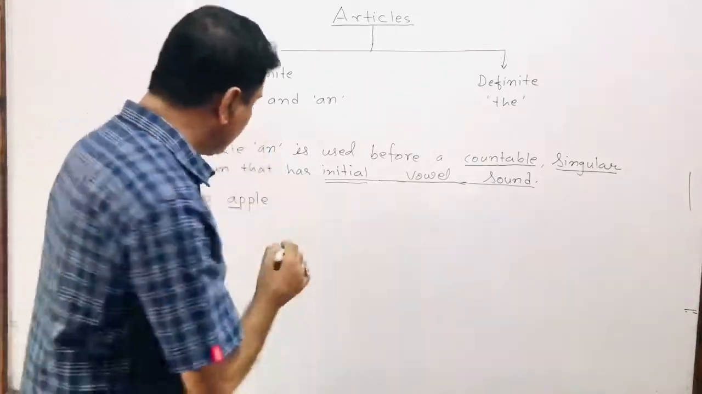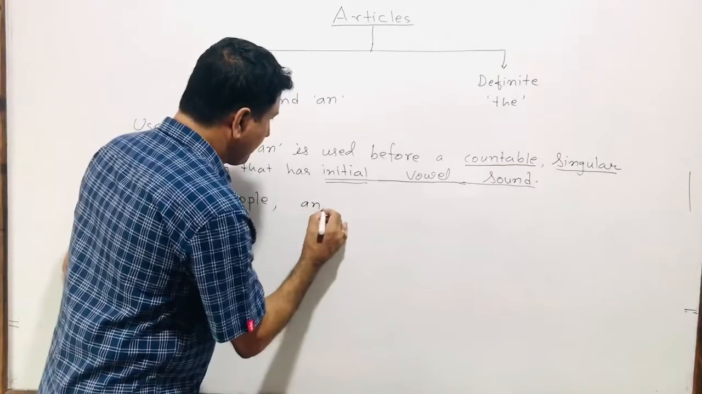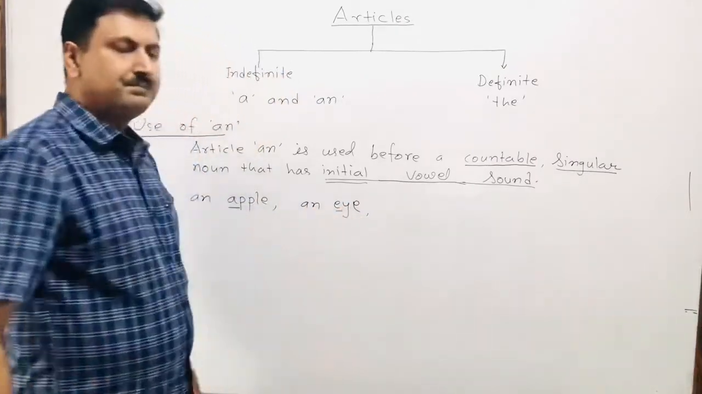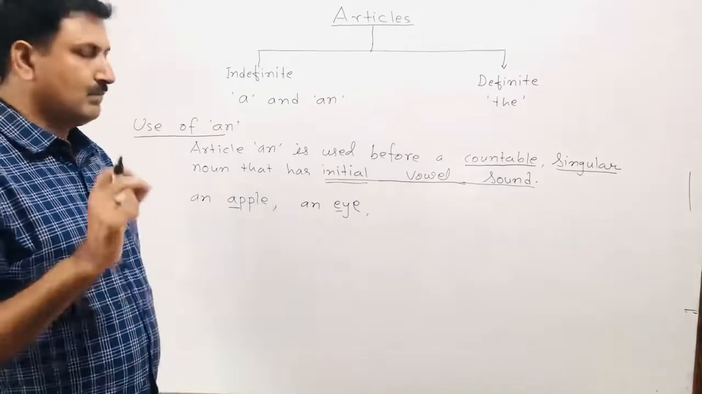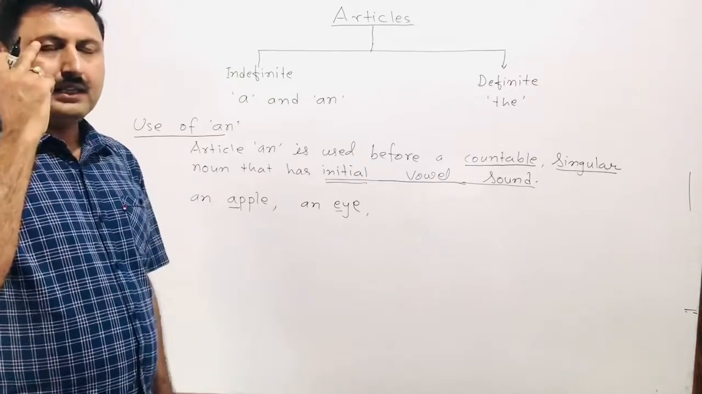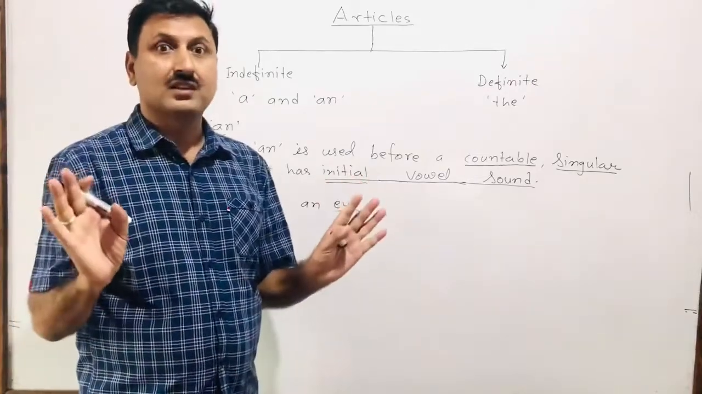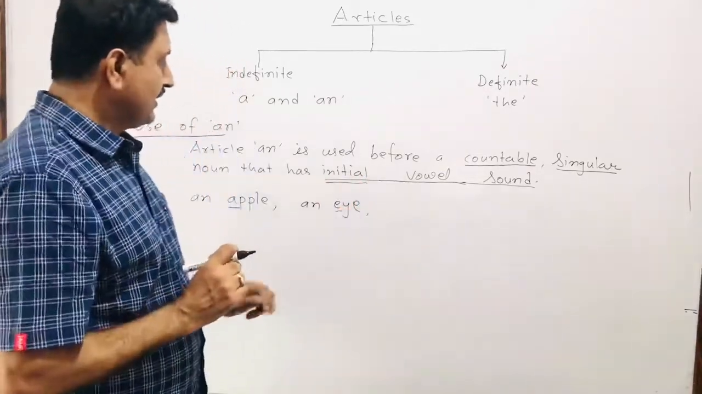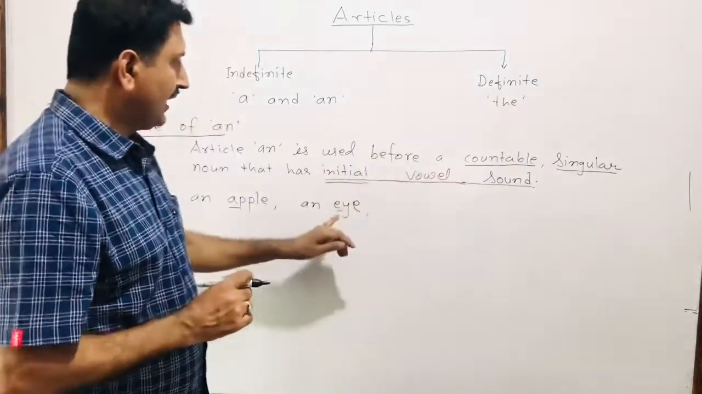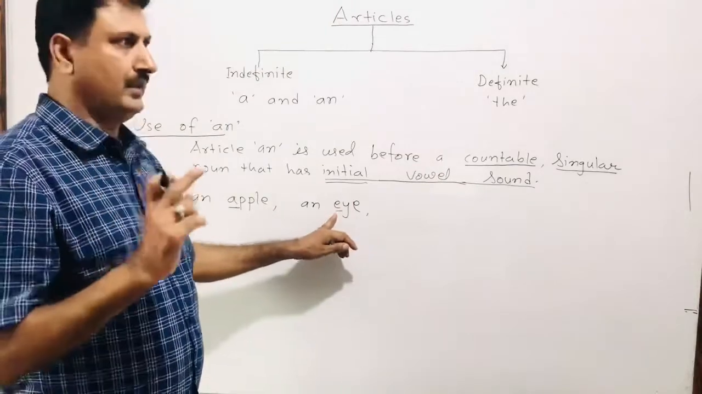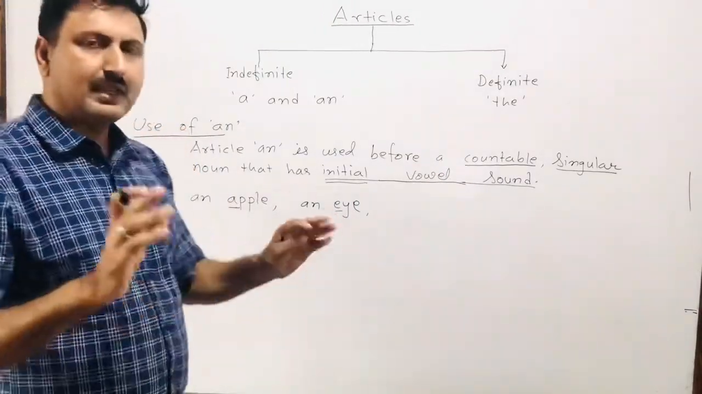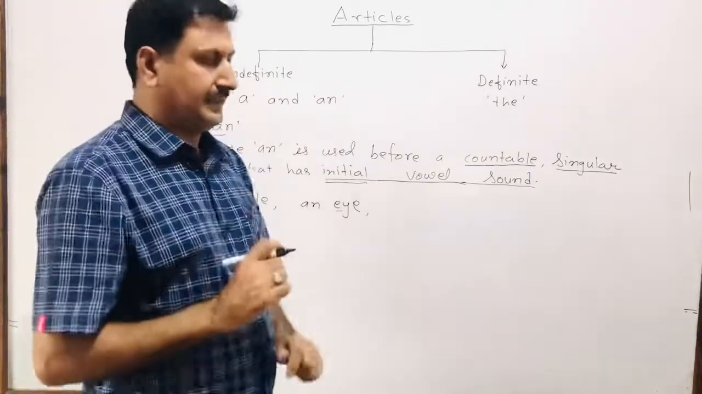An eye, we can write eye. A vowel sound is there at the beginning. An eye, two eyes, countable. A vowel sound is there at the beginning. It is countable and it is only one. We are talking about only one eye. That is why we can say an eye.